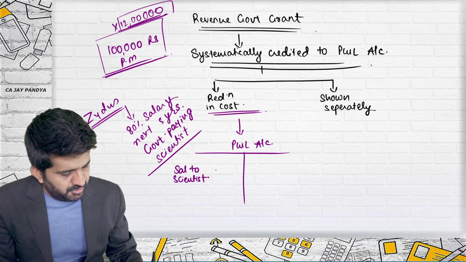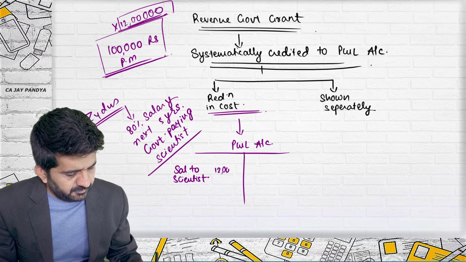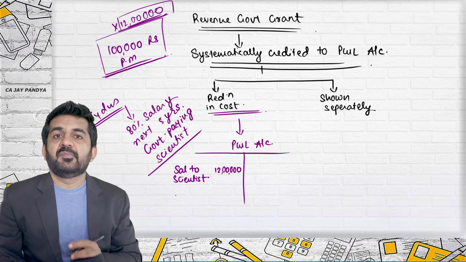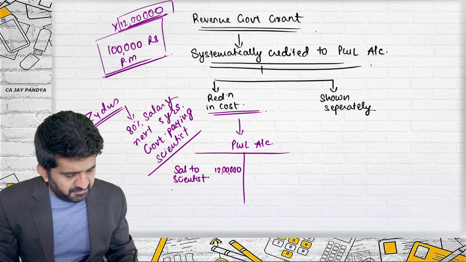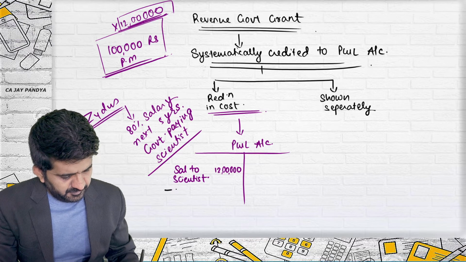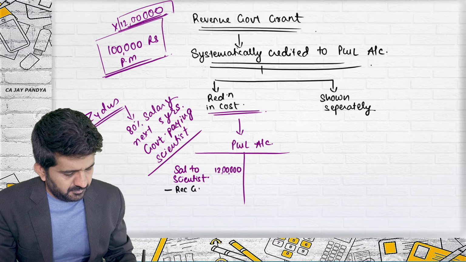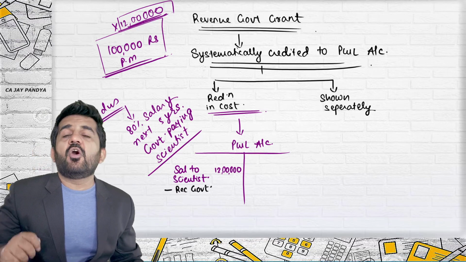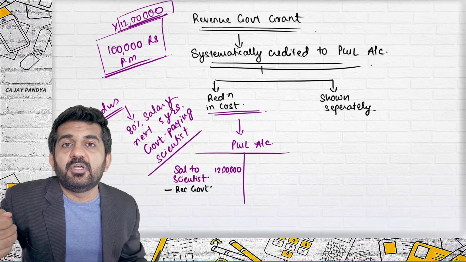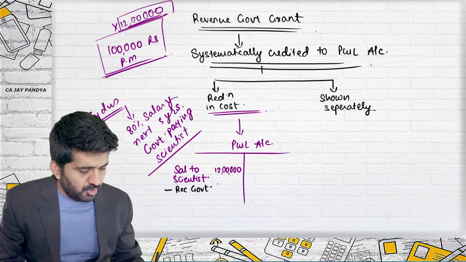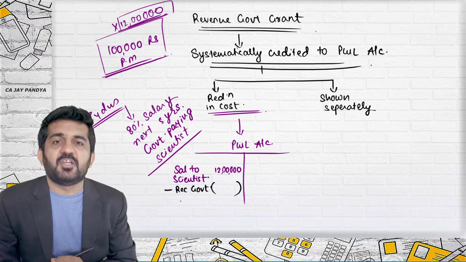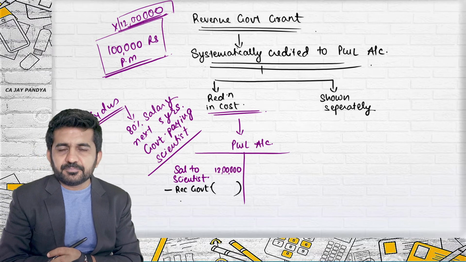How much? 12 lakh rupees. You might have received something from the government. Instead of crediting it to the P&L account, you are reducing it from cost.